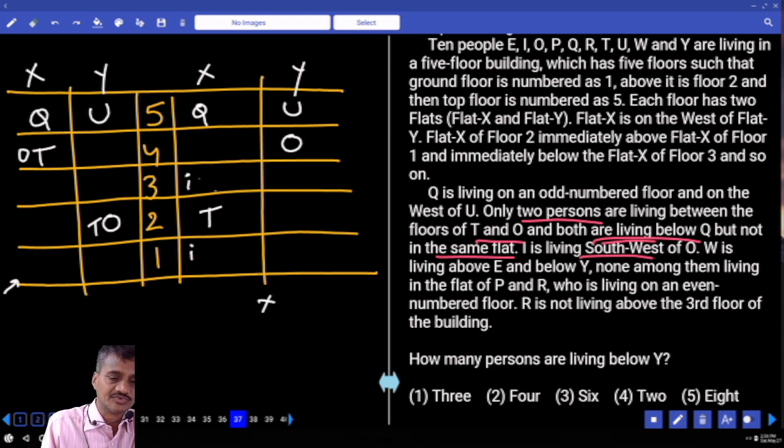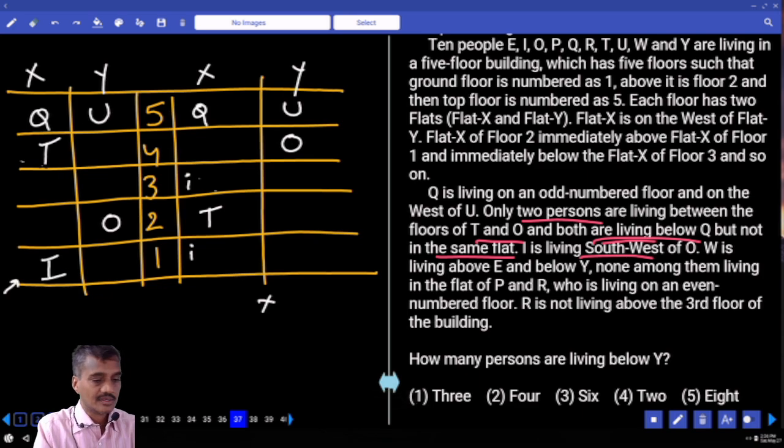I is to the southwest of O. Now in this case O cannot be here. Isn't it? Southwest is not possible. So O must be here, T is here. Now if T is here, then I is to the southwest of O, O is here. Then where should this I be? I must be here. Now follow here. Now in this case the position of I is fixed. Here it is not fixed, isn't it? Hence let us focus on this one first.